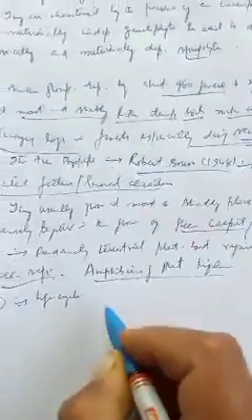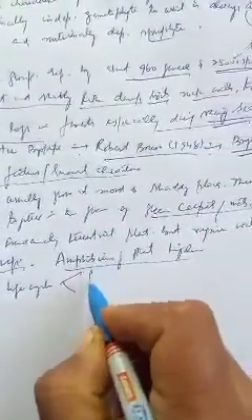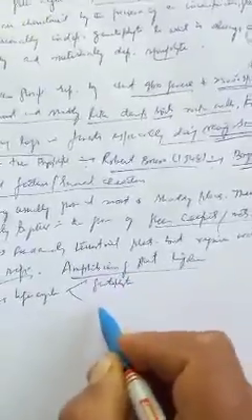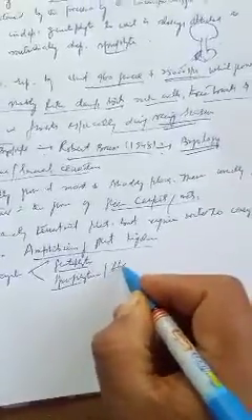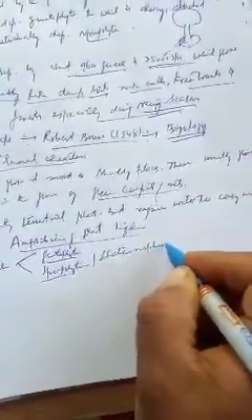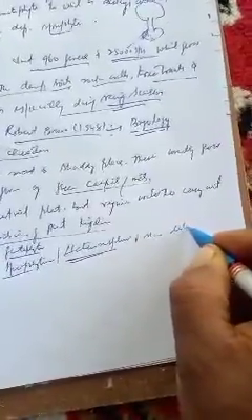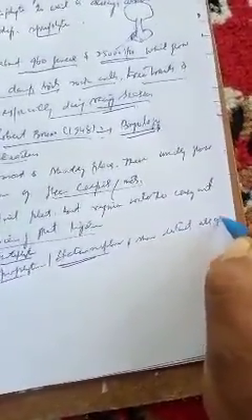Number third feature is the life cycle of bryophytes. The life cycle of bryophytes has two distinct phases, that is, gametophytic and sporophytic phase. Like all other organisms, they have two phases in their life cycle. These two phases are heteromorphic. They are different from each other. They are morphologically different, that is heteromorphic, and show distinct alternation of generation. And the gametophytic phase is the dominant phase.